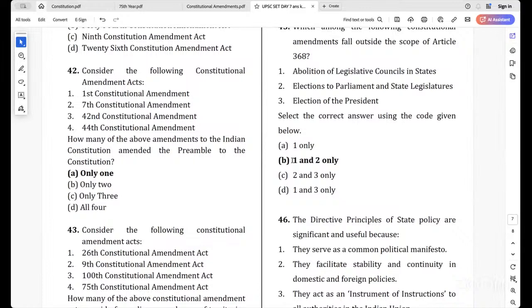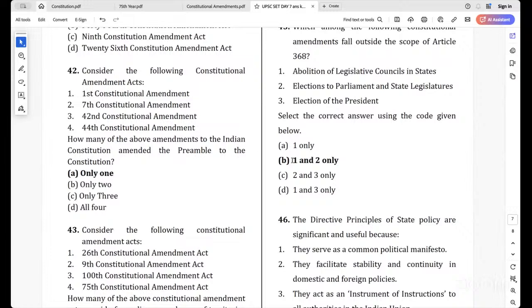One more thing is Article 368 provisions. The first one is election to the President of India. Will that come? Yes. Then extent of the executive power of the union and state government. Then union judiciary, then high courts, then distribution of legislative powers between the union and the states, and any of the lists mentioned in the 7th schedule, and representation of states in the parliament.